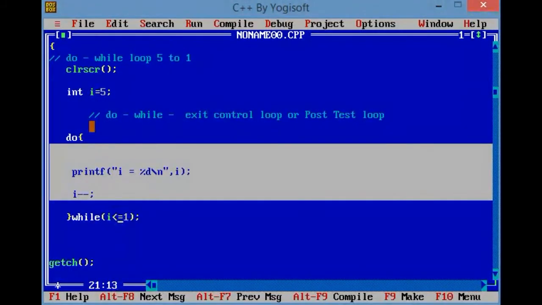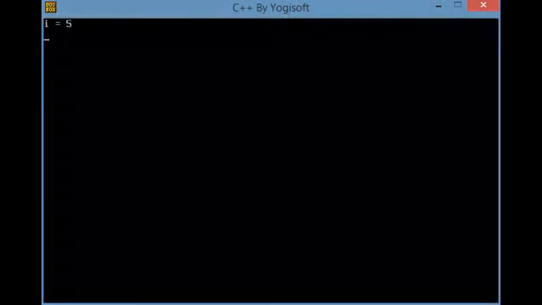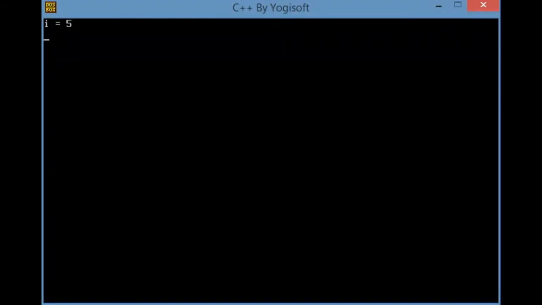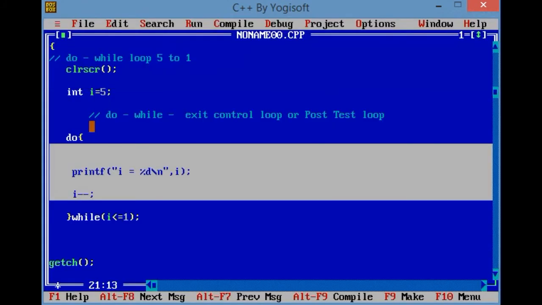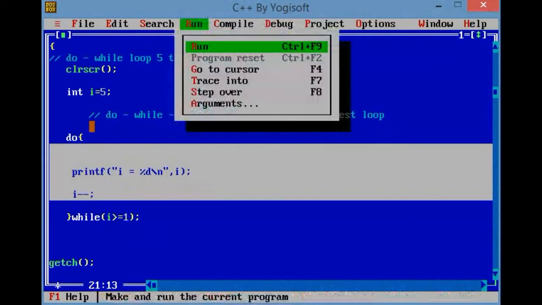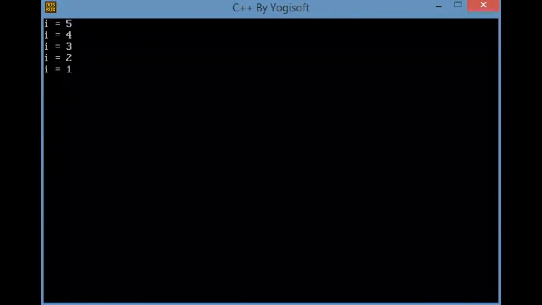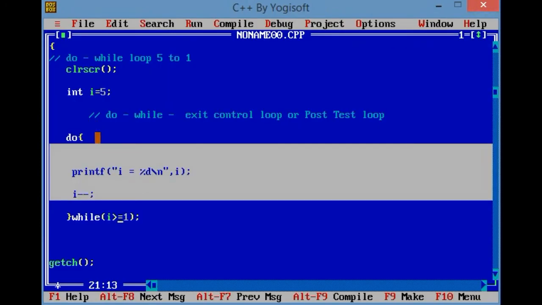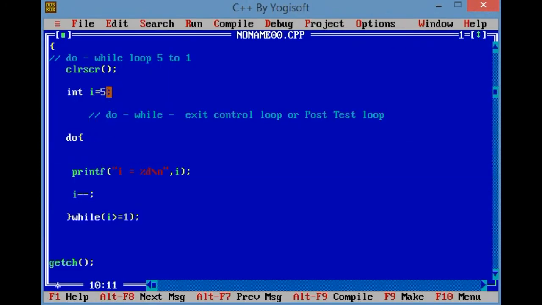Now if the condition is false, I is greater than 1, I is not less than 1, the output I receive is I equals 5. But if the condition is I greater than equals to 1, I receive the values 5 4 3 2 1.